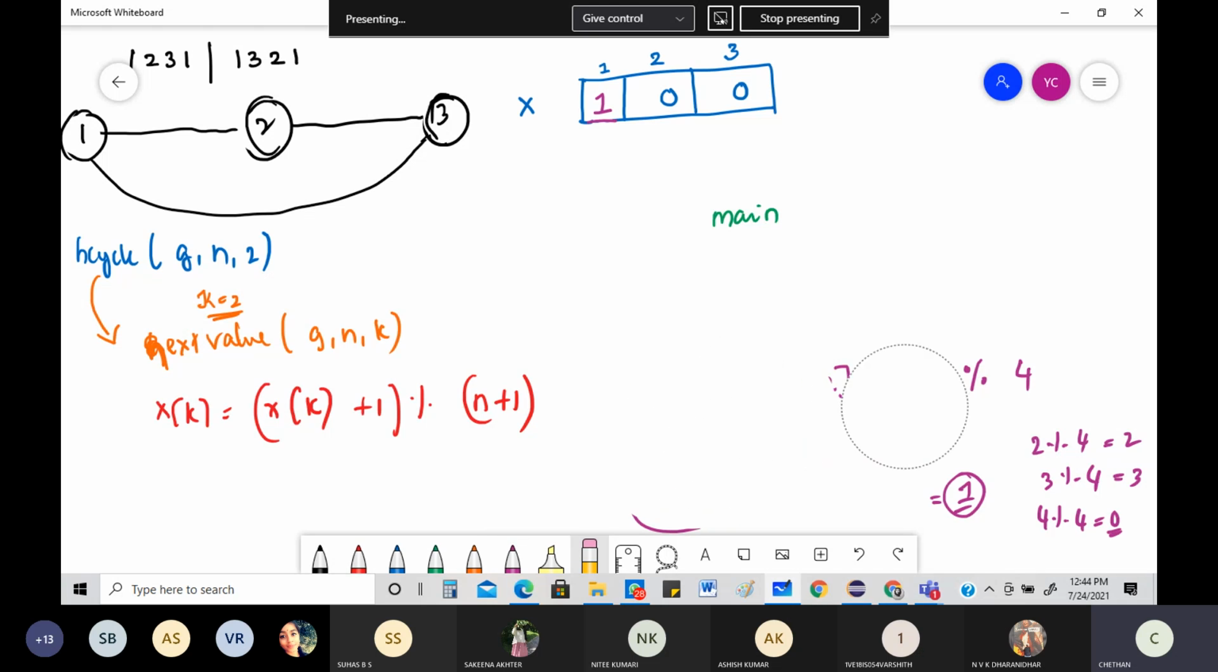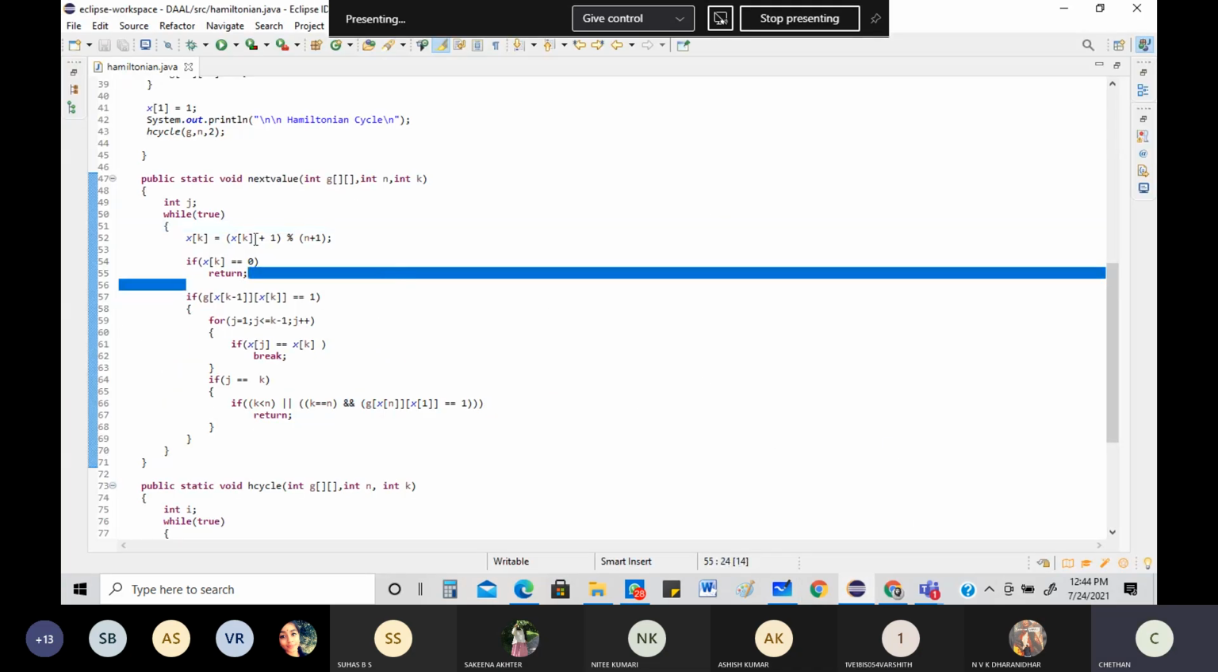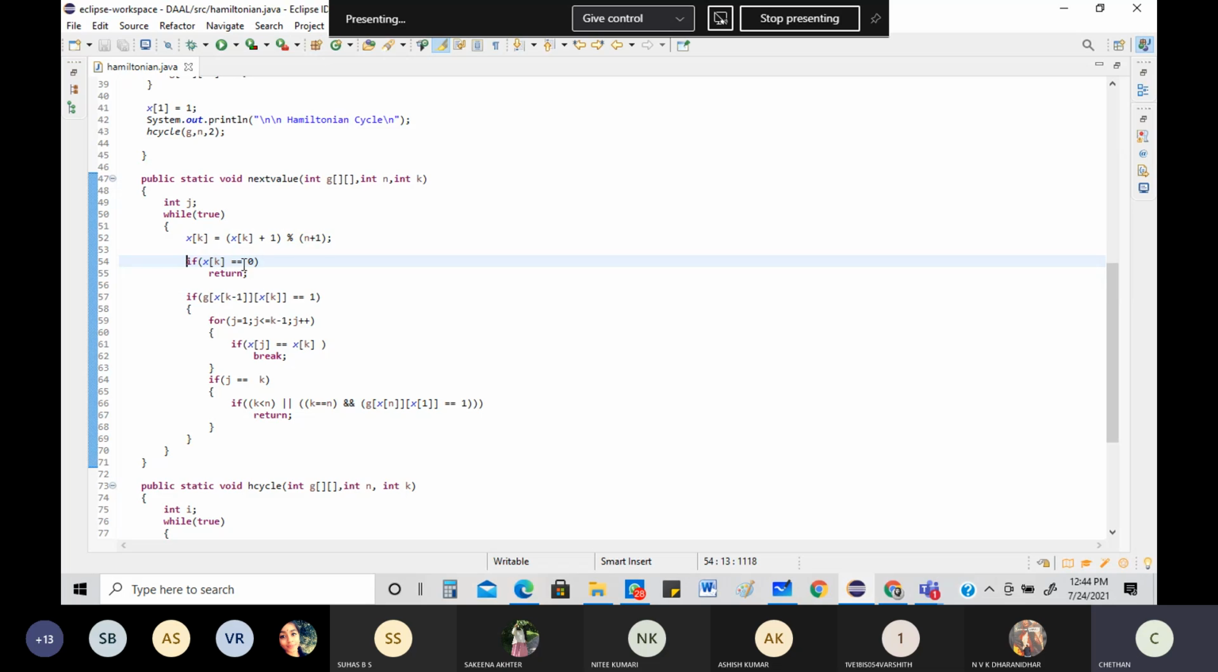So this entire statement clearly brings in only one thing. What is that one thing? It says that x of 2 is equal to 1. That's all. Okay, the next statement says if x of k is equal to 0, return. To where do you have to return? Where did this function come from? It came from H cycle. So you have to return there. Don't return to the main.